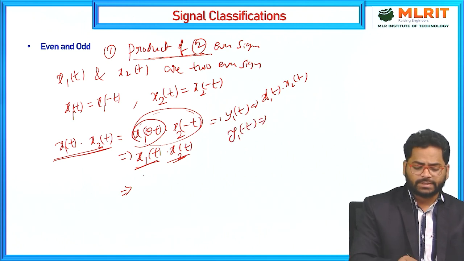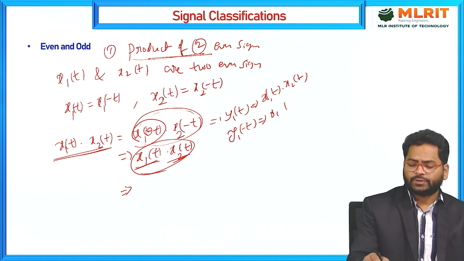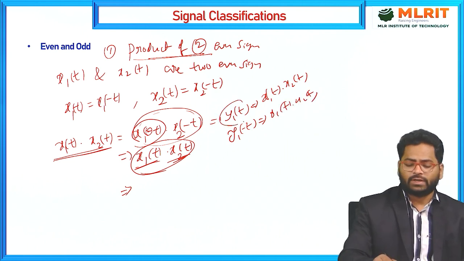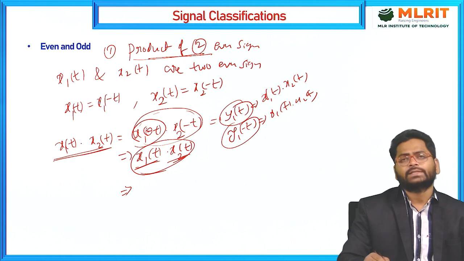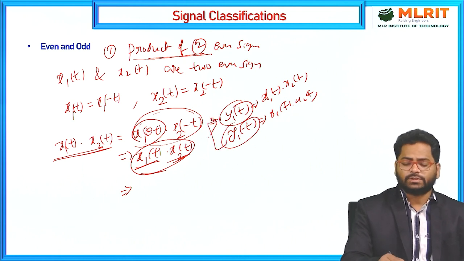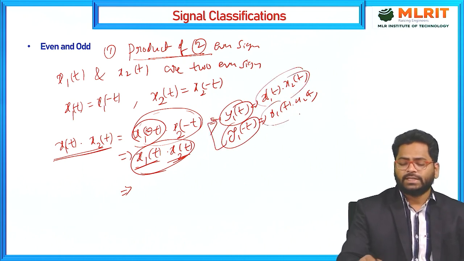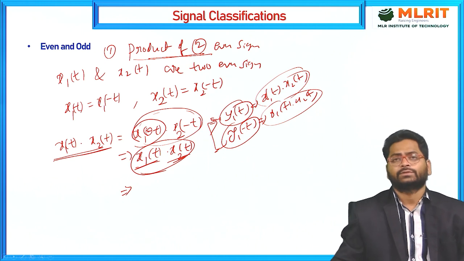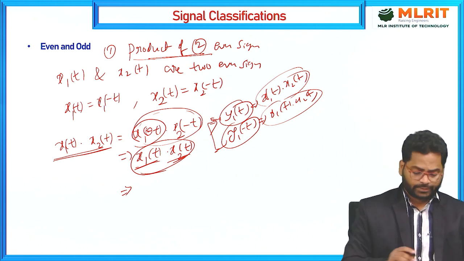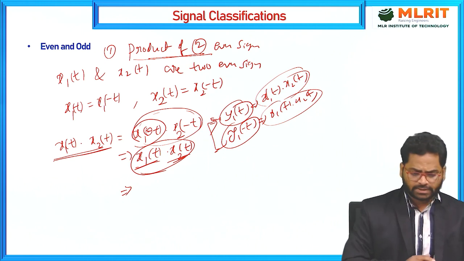In both cases, you get the same x1 of t into x2 of t. That means y1 of t equals y1 of minus t. So the product of these two even signals is an even signal, since there is no negative at all. Understood? This is case 1.